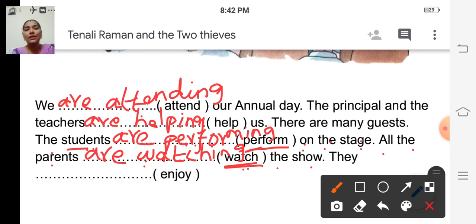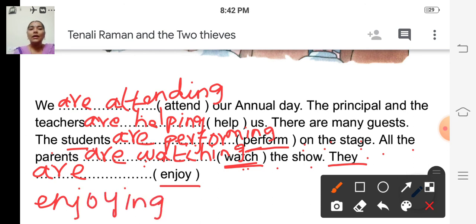The last one is they dash. The verb is enjoy. The noun is they. Is it singular or plural? Plural, right? So we have to use are. So they are enjoying.